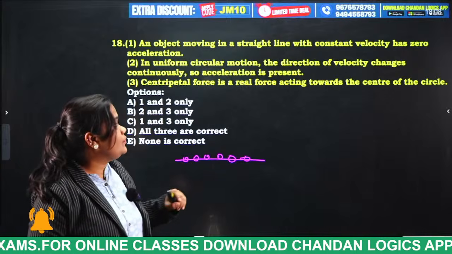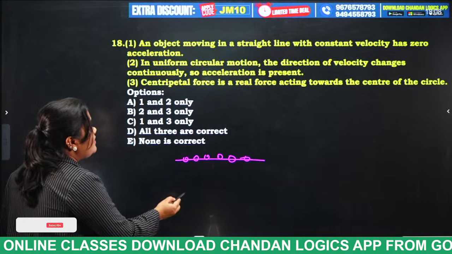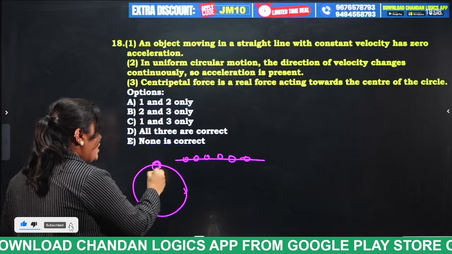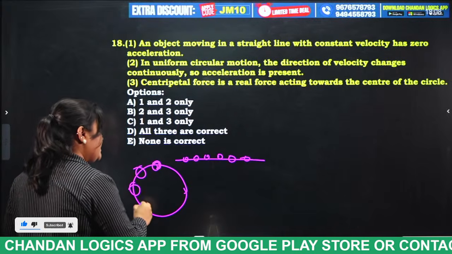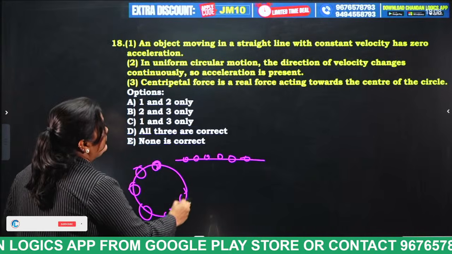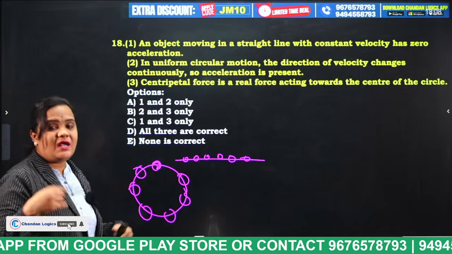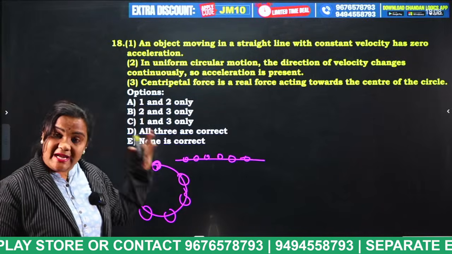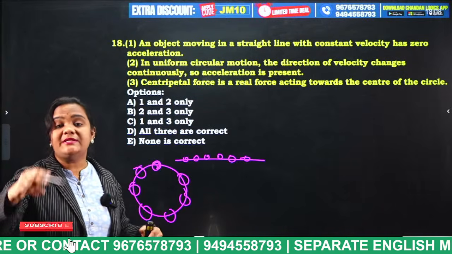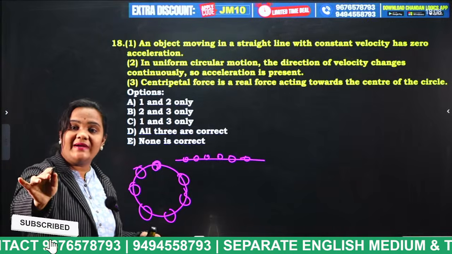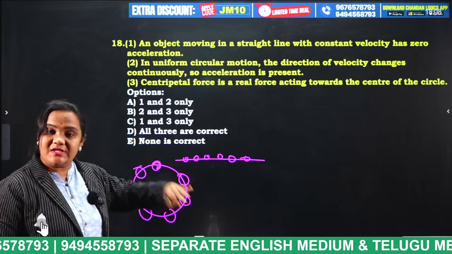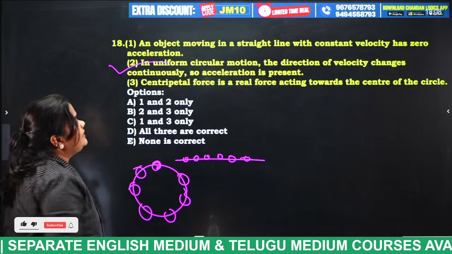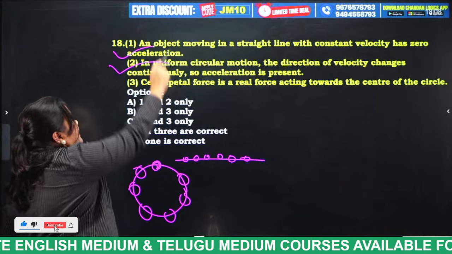And statement 2, what it is saying: in uniform circular motion, the direction of velocity, that means this object's direction, always changes. It changes continuously. So there is a change in direction, which means velocity is a vector quantity. The rate of change of velocity is nothing but acceleration. Statement 2 is correct, and statement 1 is also correct.